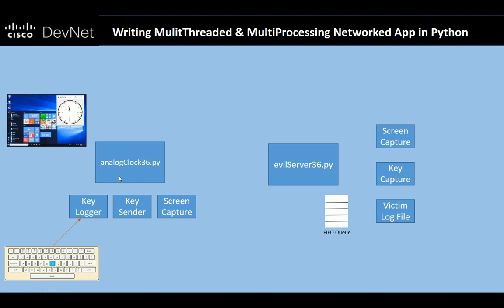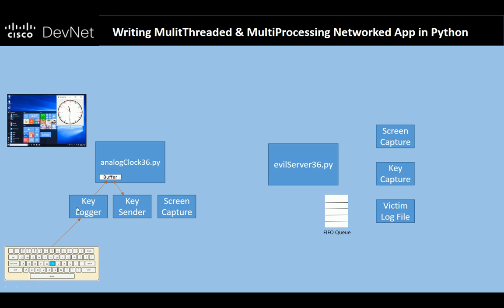So the keylogger, again, chains itself into the interrupt handler. When somebody hits a key on the keyboard, it's going to pass that character into the operating system, but it's also going to take that character and dump it into a buffer. And that buffer is nothing more than a simple Python list. The other topic that we're going to talk about next week is when to use a list. There are times to use a list and there are appropriate times to use a queue. In this case, we're going to take each character, pass it to the operating system, but in the meantime, dump it into that buffer.